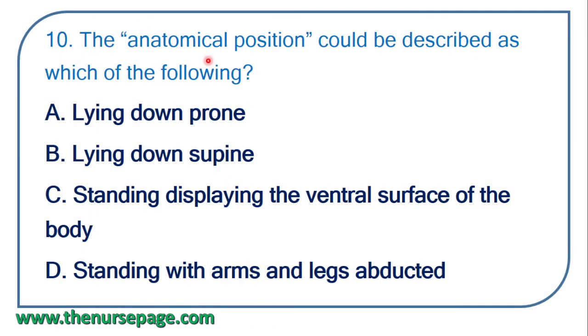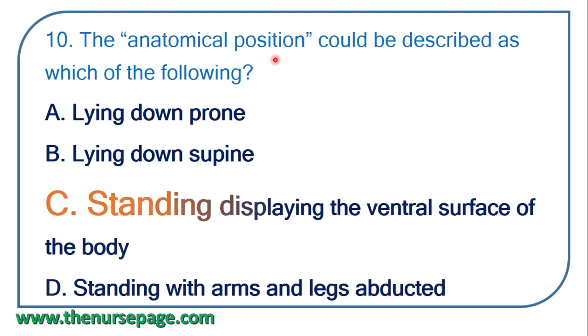Tenth question. The anatomical position could be described as which of the following? Lying down prone, lying down supine, standing displaying the ventral surface of the body, standing with arms and legs abducted. Anatomical position.